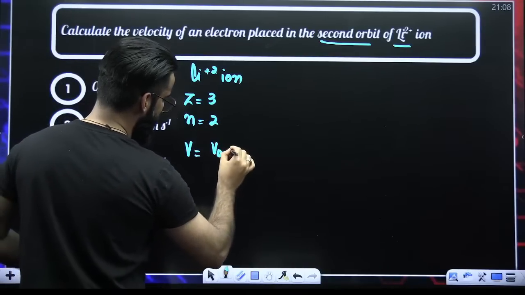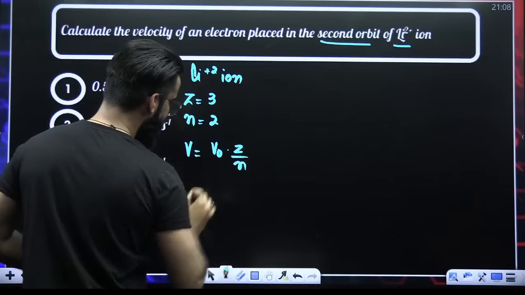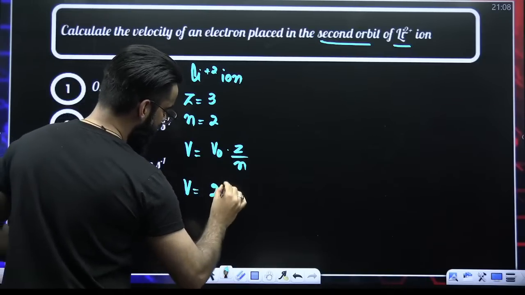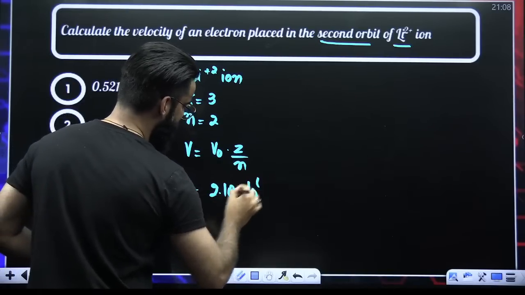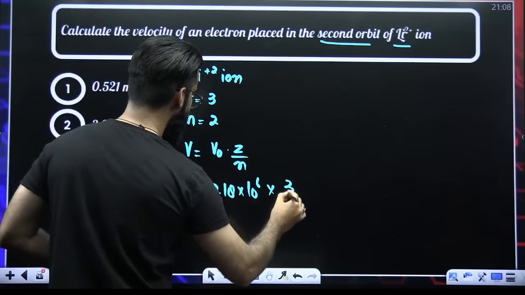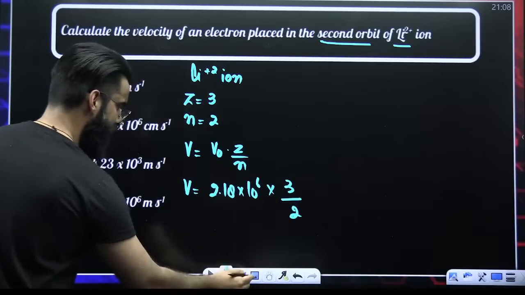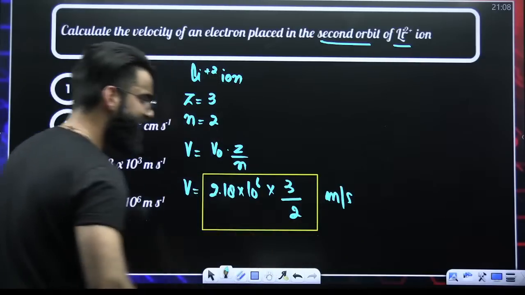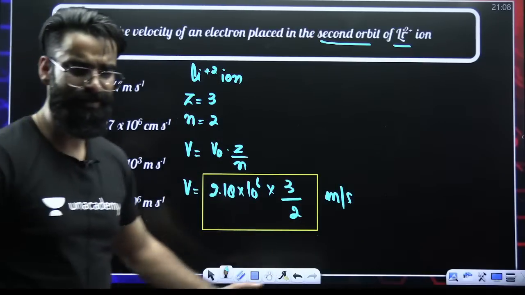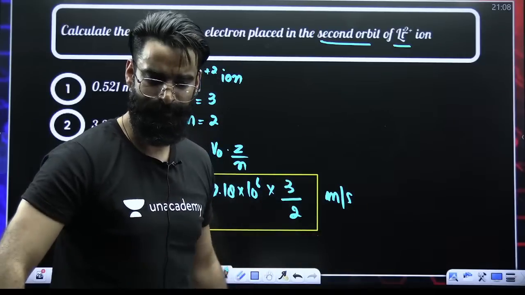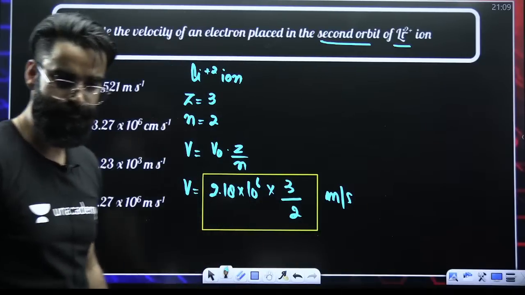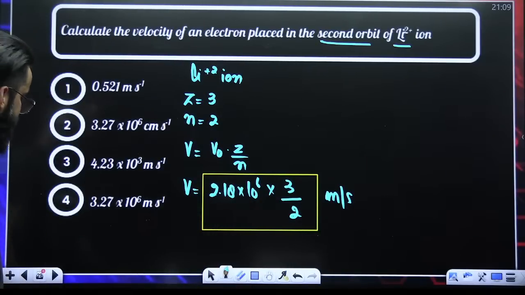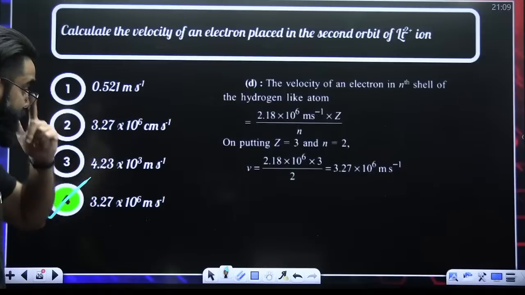V is equal to V naught Z divided by N. V naught is 2.18 into 10 raised to the power 6 meter per second, Z value is 3, N value is 2. Just the matter of calculation: multiply, divide, get the answer in meter per second. A simple basic question again. Am I clear? A lot of students have already given the answer. The answer of this question will be this one.